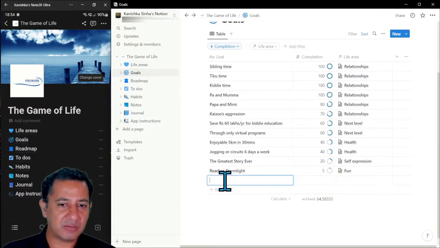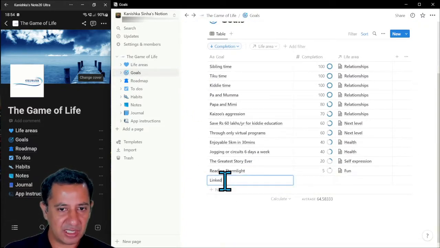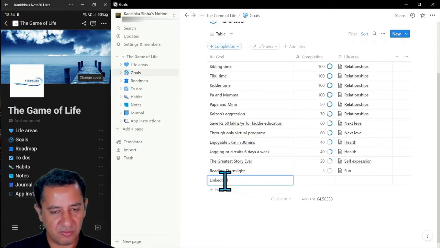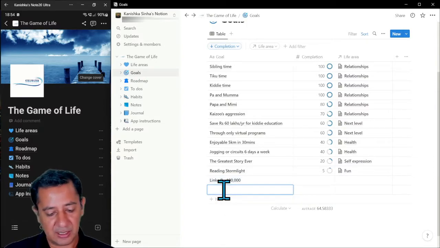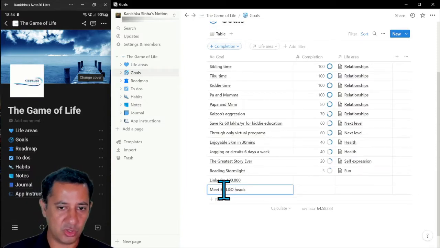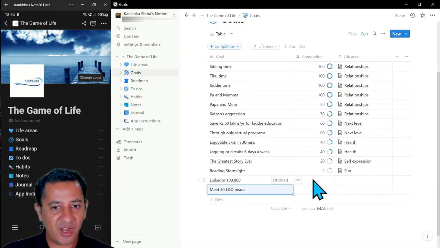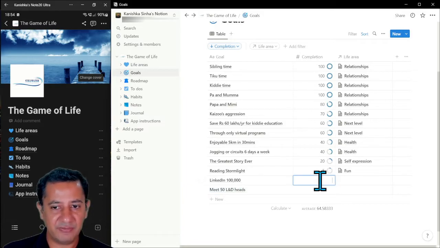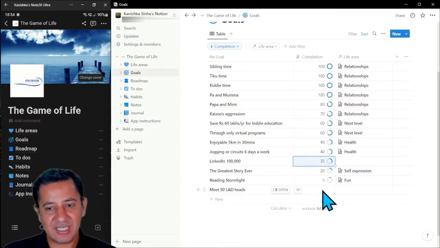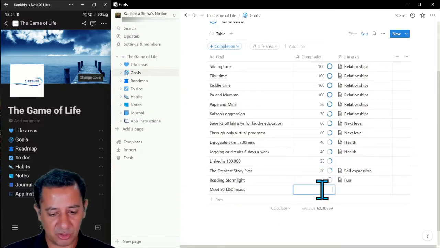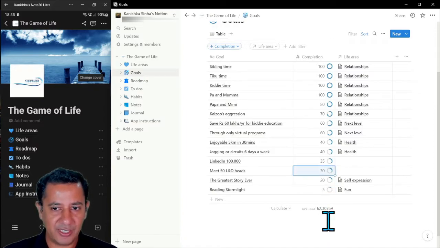And let's say under work, 2 goals. Next year, I want to reach LinkedIn followers of 100,000. I think that's going to be important for my marketing. And let's say I want to meet 50 L&D heads in the course of the year, right? How far am I on LinkedIn 100,000? Well, I'm about 35,000 or something like that. So let's say 35% over here, and 50 L&D heads. Let's say we're already in touch with about 15, so that's about 30% as well, right?